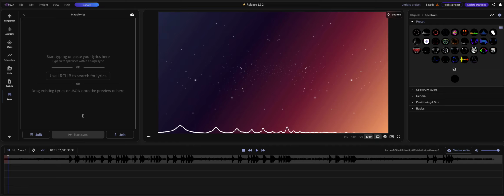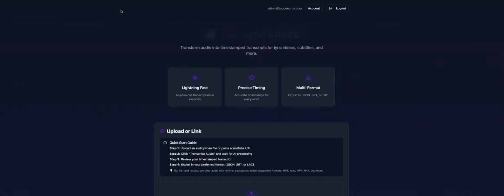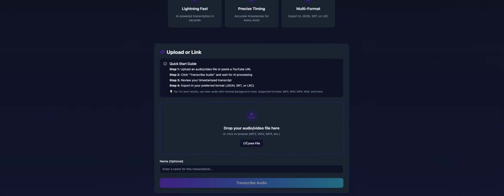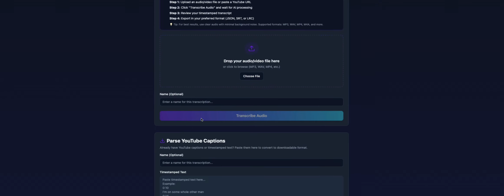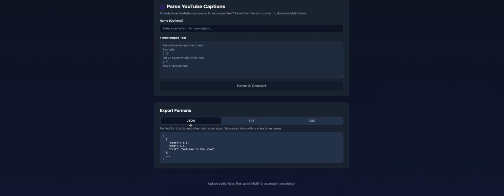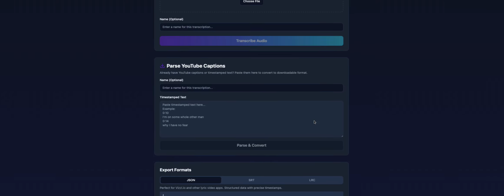And so I came up with a solution called the Lyric Sync Studio. And so I'm going to show it to you right here. So with Lyric Sync Studio, you just upload an audio, and it will transcribe it. And once it finishes transcribing it, it will automatically turn it into a JSON file, an SRT, or a lyric file as well.